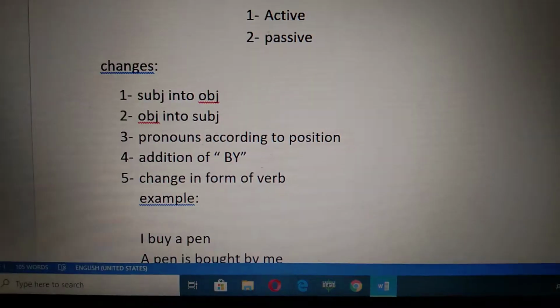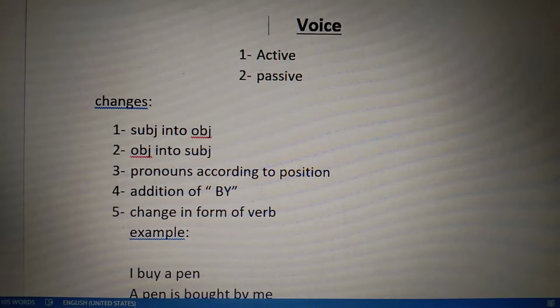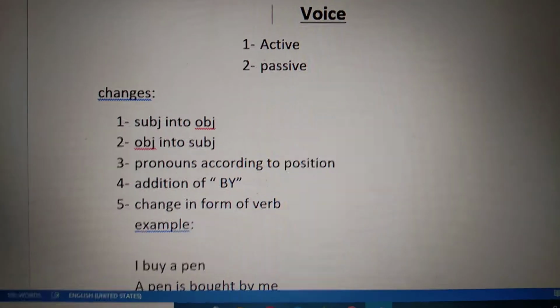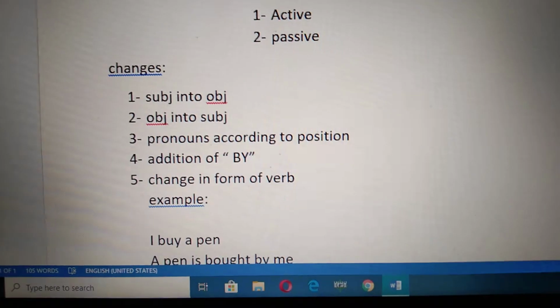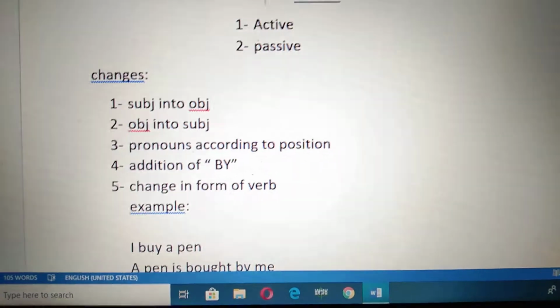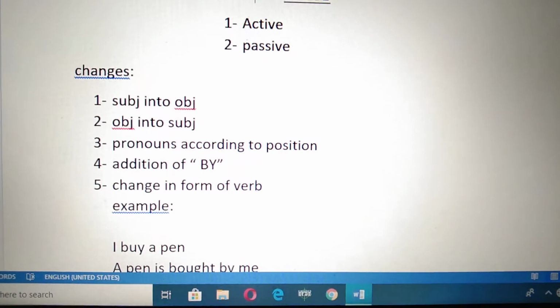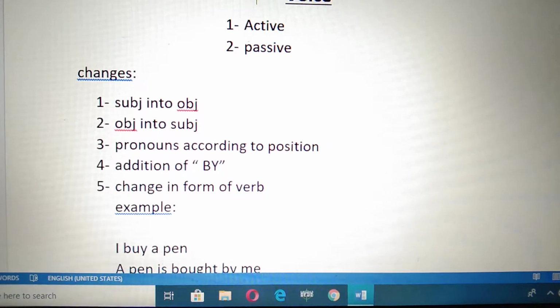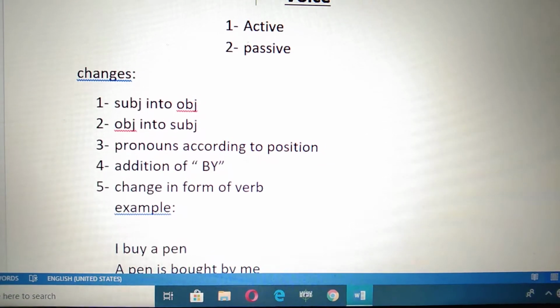Secondly, we change pronouns according to the position, and to complete the sentence, to give it the complete meaning, by is added, and there is a change in the form of the verb also.